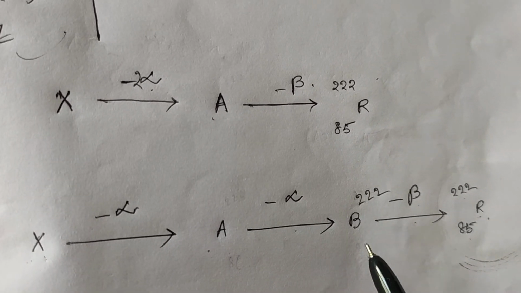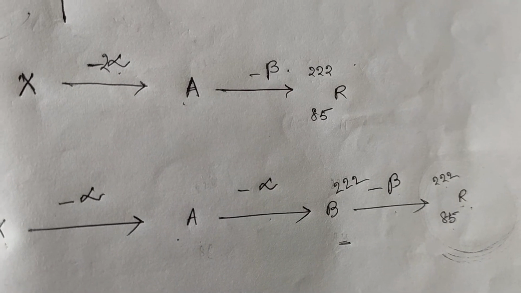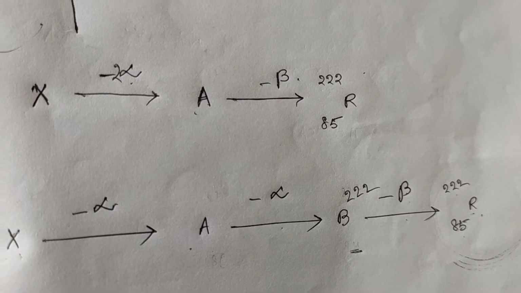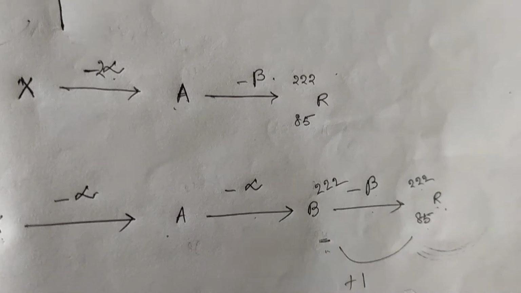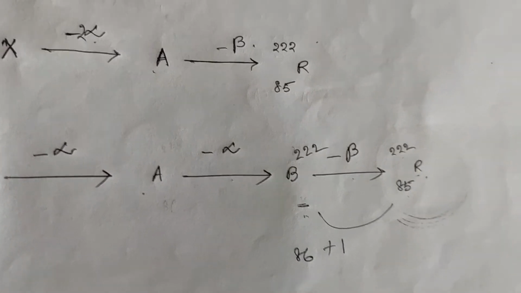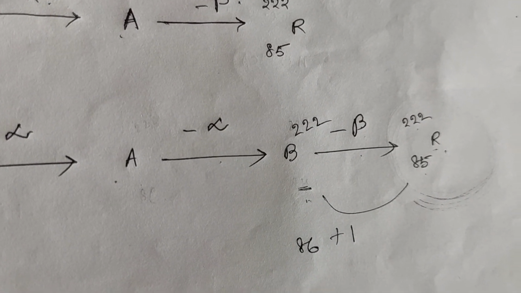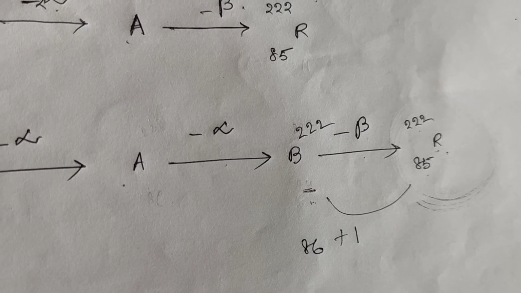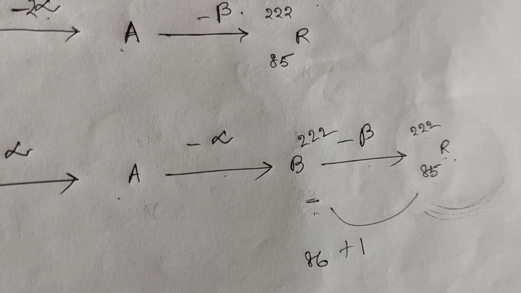What about the atomic number? Many of you straight away do the biggest mistake. You just add 1 and write 86, because we know that for beta particle emission, atomic number increases by 1. But wait, see what we are doing.